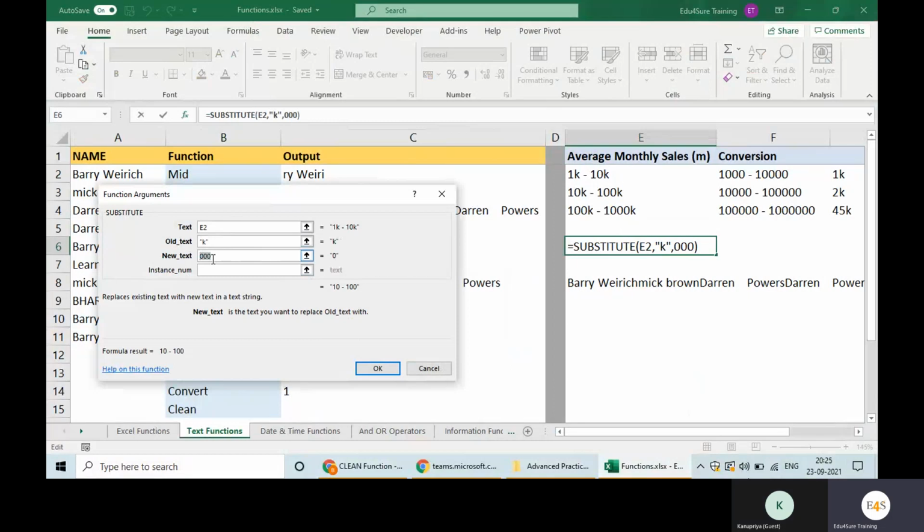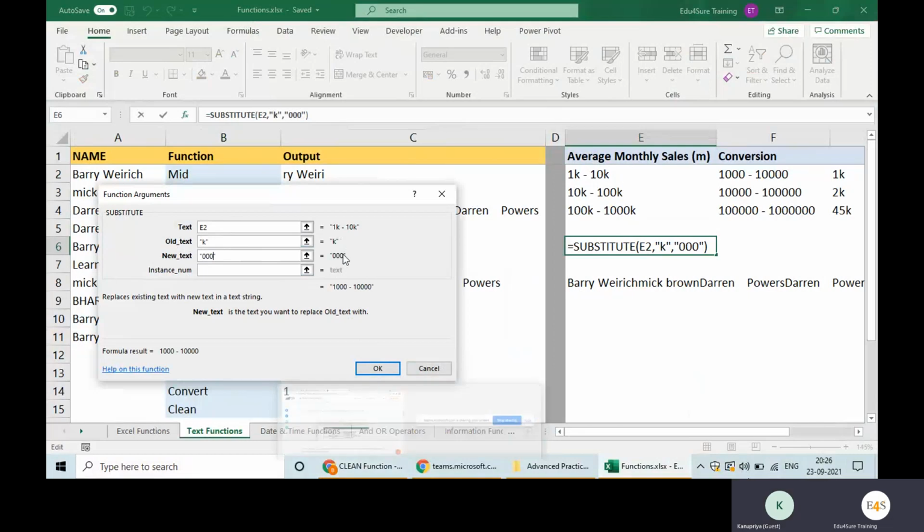It has taken it as single zero. Why? Because writing single zero, double zero, 000 always means zero. Right? So if I want Excel to consider it as 000, I have to give this value in double quotes.